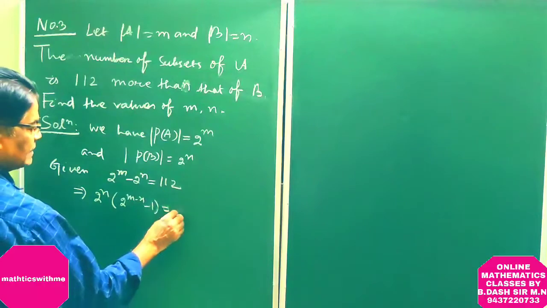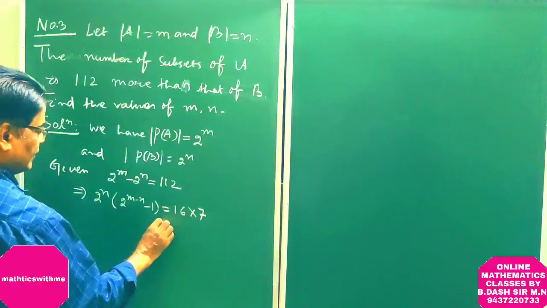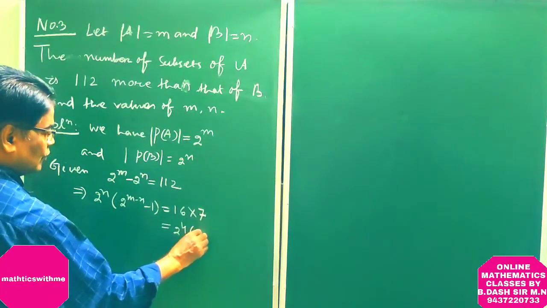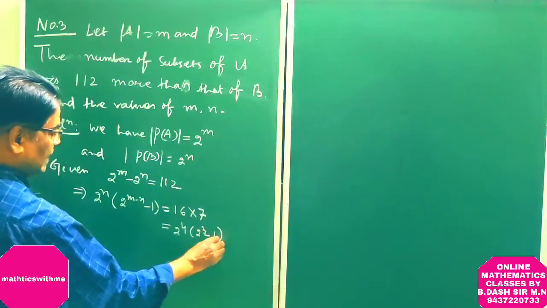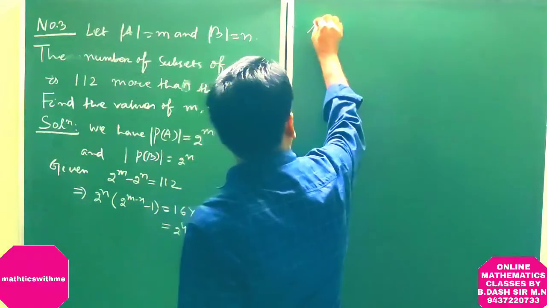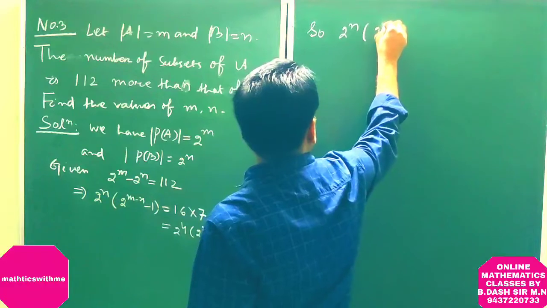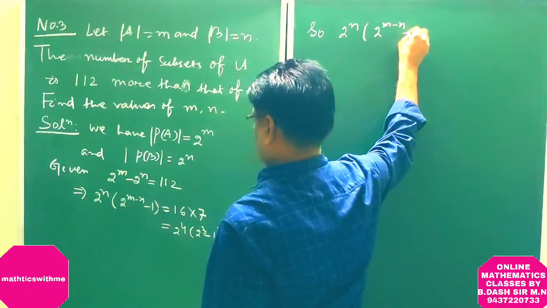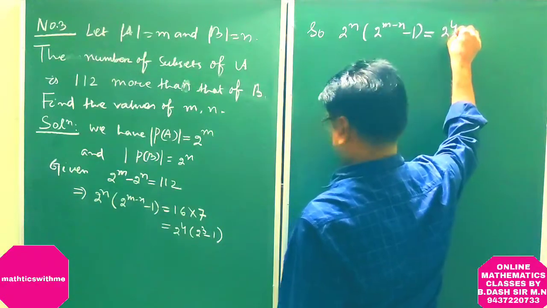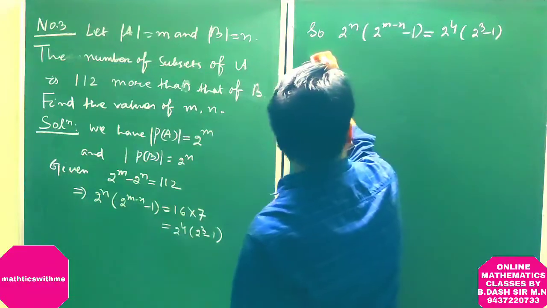This can be written as 16 into 7, which is equal to 2 to the power 4 into (2 to the power 3 minus 1). So 2 to the power n, 2 to the power m minus n minus 1 is equal to 2 to the power 4, 2 to the power 3 minus 1.